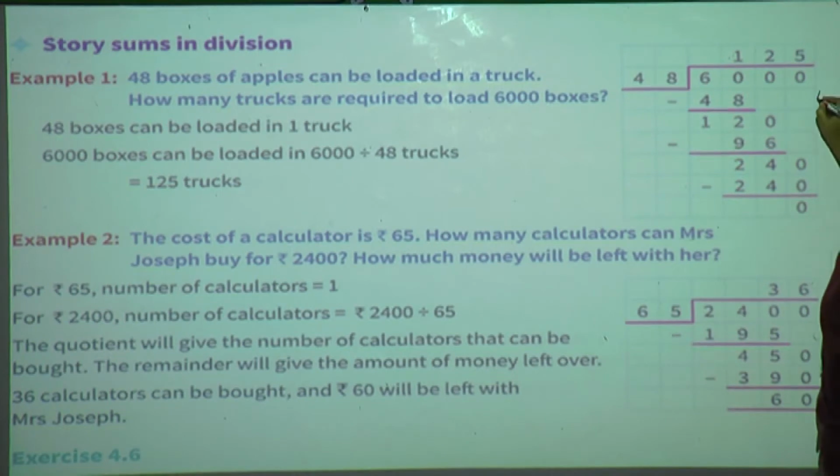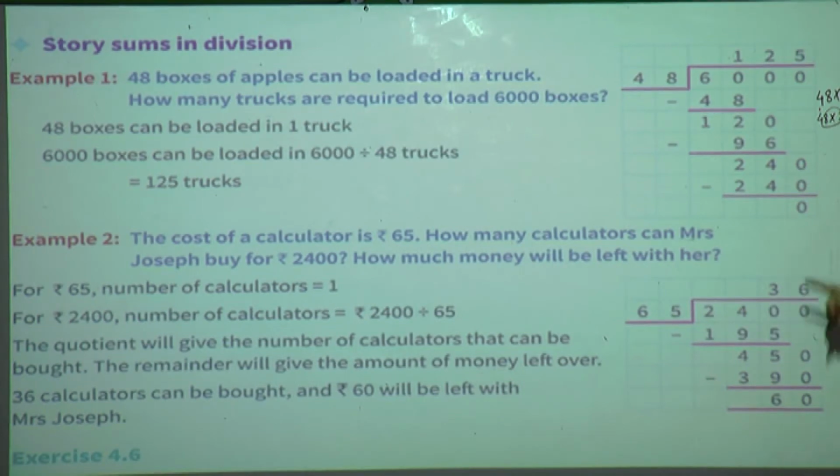So rough work, what will you do? 48 ones are 48. You will see if 60 is there in the 48 table or what. Now see, 48 twos: 2 eights are 16, 2 fours are 8, 8 plus 1 is 9, so 96.